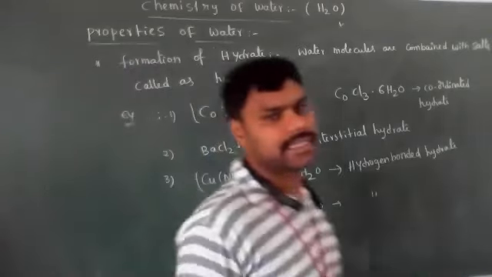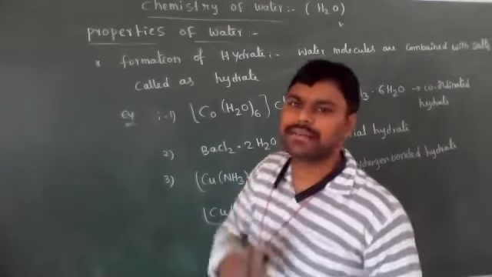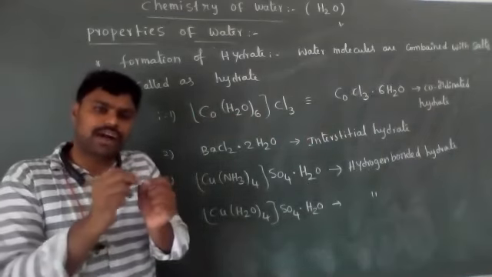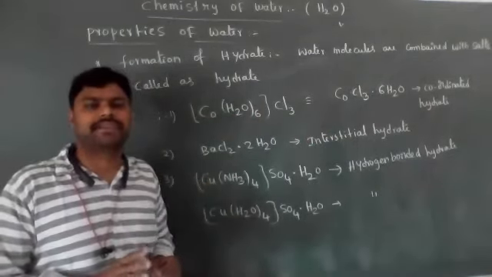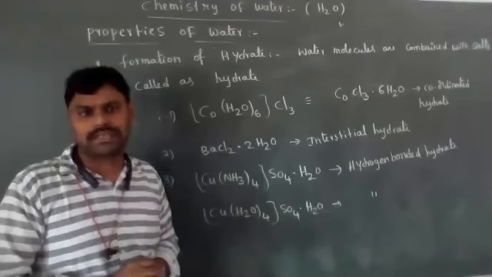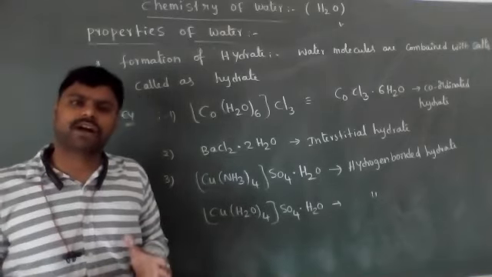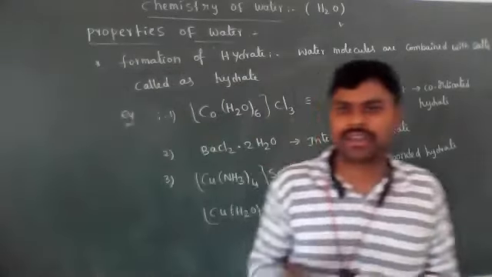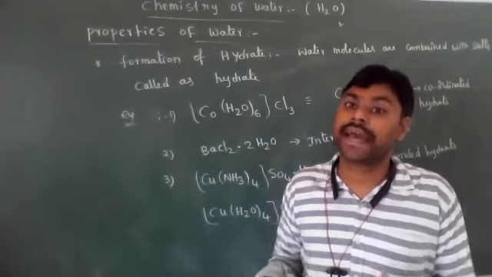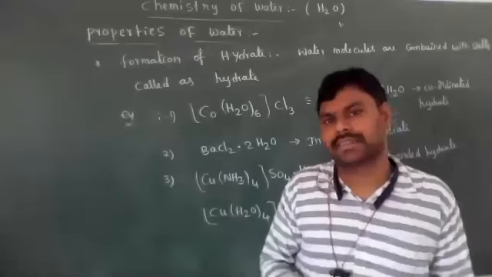Okay students, next class we will discuss the classification of water. Water is classified into mainly two types. One is soft water, the second is hard water. Soft water does not contain salts like calcium and magnesium salts. It gives a good lather with soap. Hard water does not give a good lather with soap, because it contains calcium and magnesium salts of chlorides, sulfates and bicarbonates. That water is known as hard water. That hard water is not useful for drinking purposes.